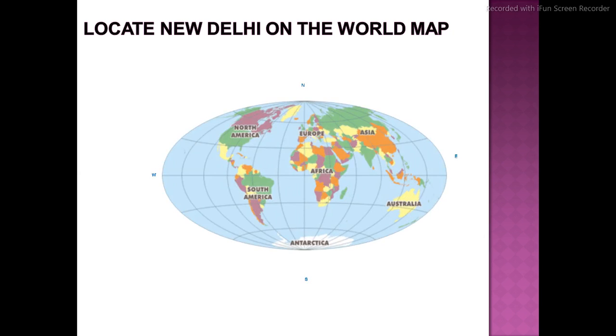Locate New Delhi on the world map. Now I am showing you the world map. Please observe it. This is the world map. As I told you in the detail 1, the lines which come from the North Pole to the South Pole are called meridians, and the standard meridian is the prime meridian.